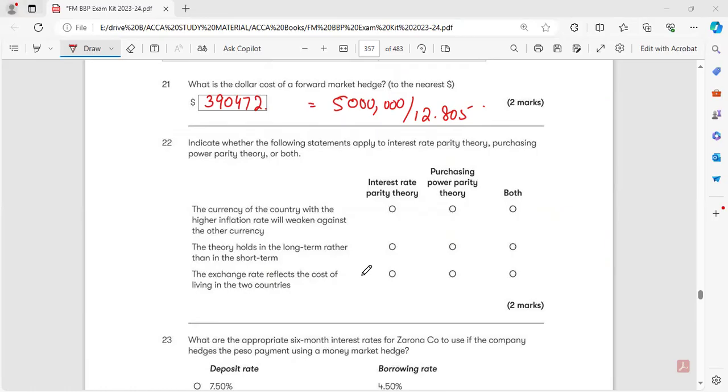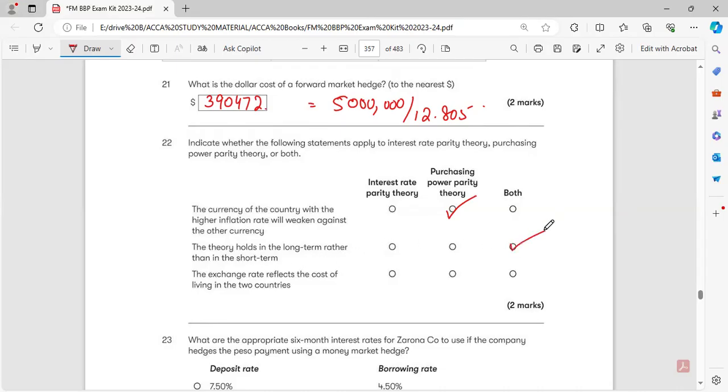Okay. Now, first is the currency of the country with the higher inflation rate will weaken against the other. It is relevant to purchasing power parity, because purchasing power parity is the one which uses the inflation rates between the two countries to calculate the forward rate. Second one is the theory holds in the long term rather than in the short term.